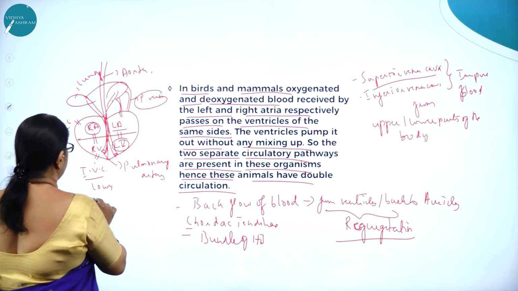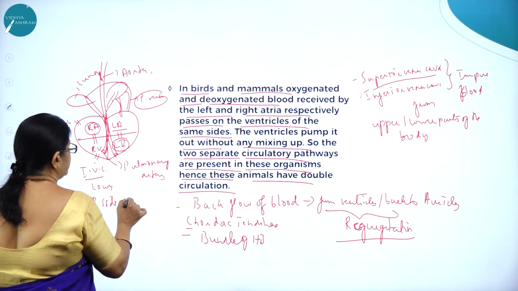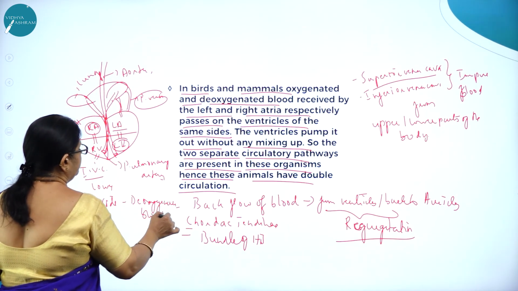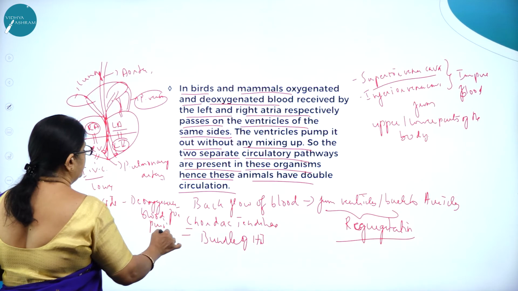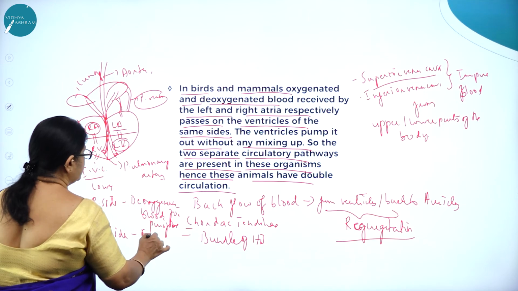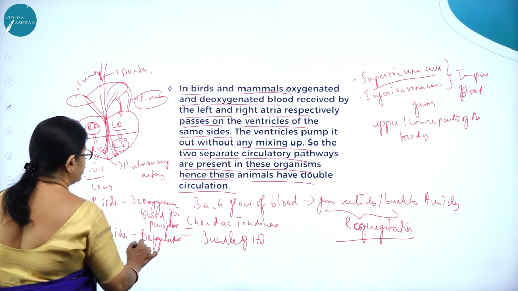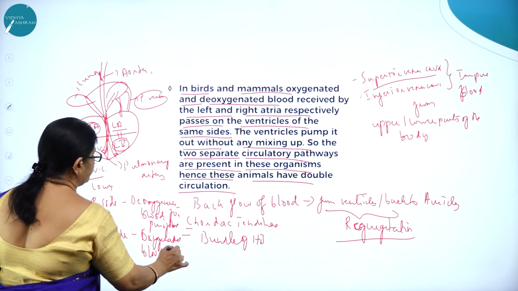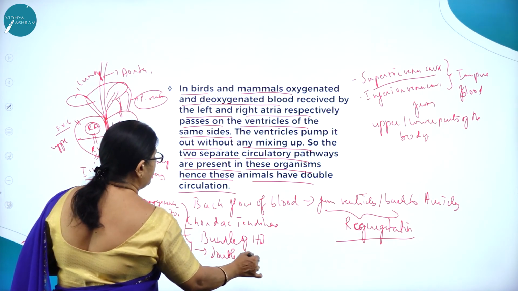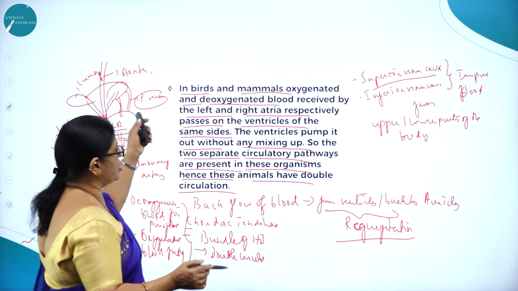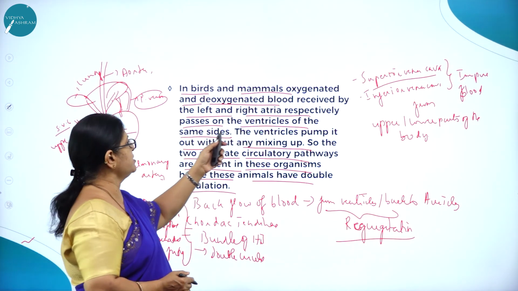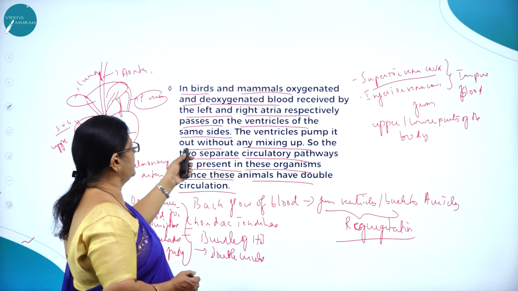So here we can see the right side is involved in carrying deoxygenated blood for purification, and the left side is involved in carrying oxygenated blood for supply. So this too is called what? Double circulation. So in birds and mammals, oxygenated and deoxygenated blood received by the left and the right atria respectively passes on to the ventricles of the same sides. The ventricles pump it out without any mixing.